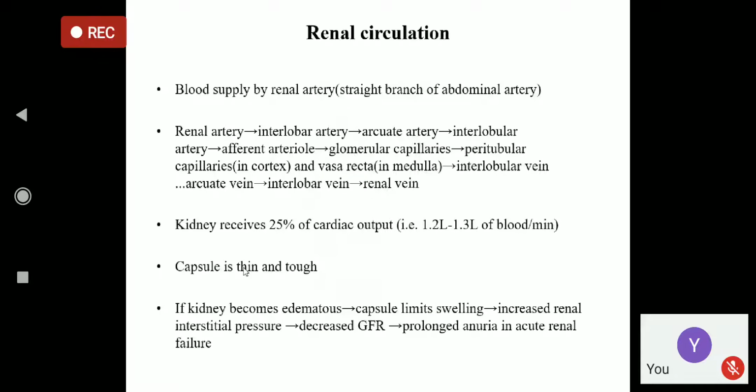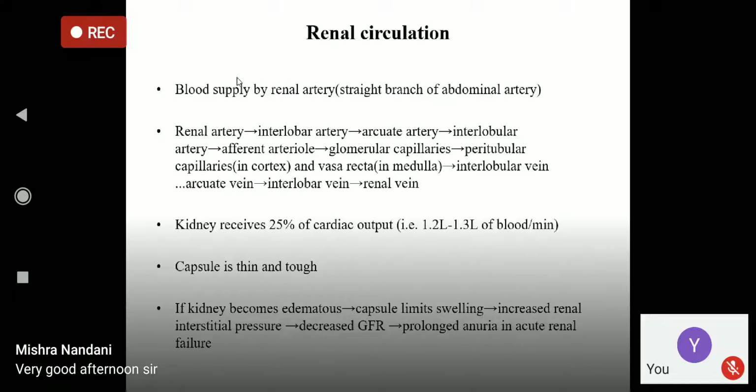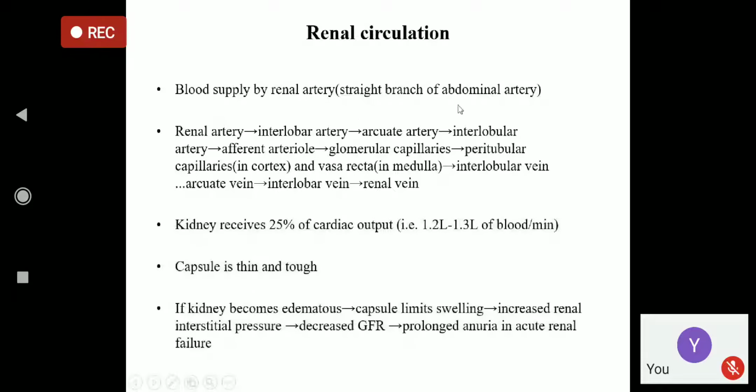Next comes the renal circulation. So in renal circulation, there are some arteries and arterioles, then capillaries, veins, venules, etc. And blood supply in the kidneys is by the renal artery, that is the straight branch of the abdominal artery.